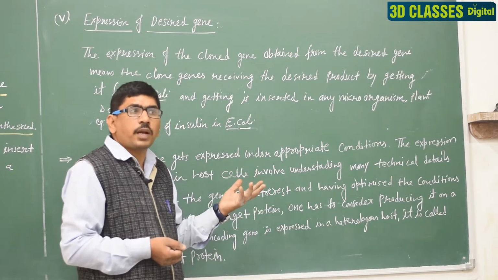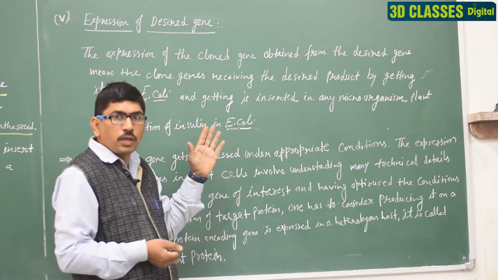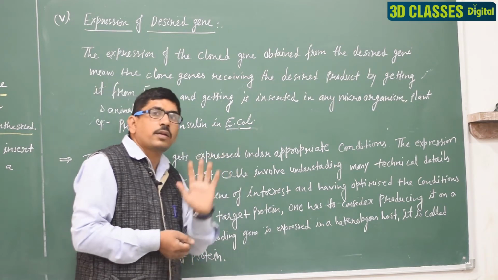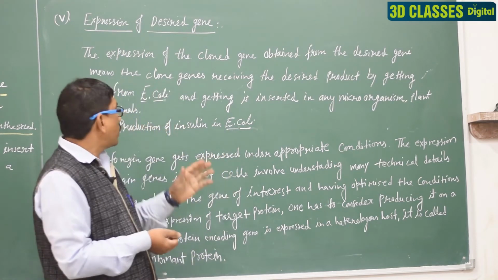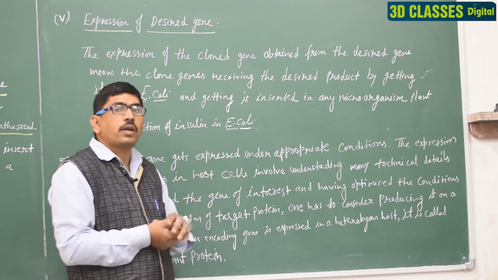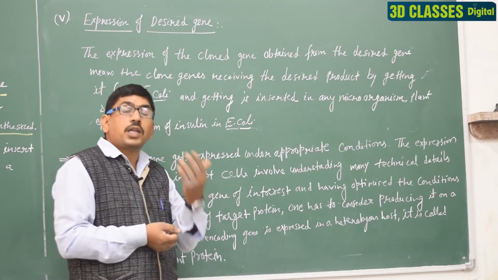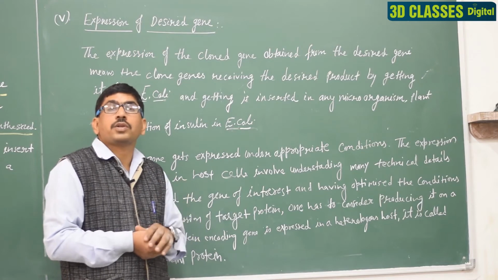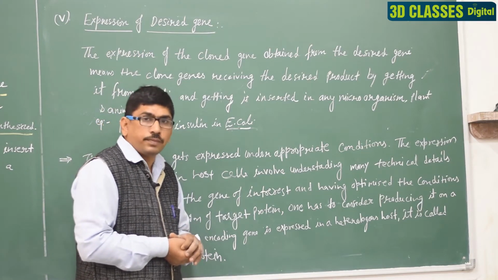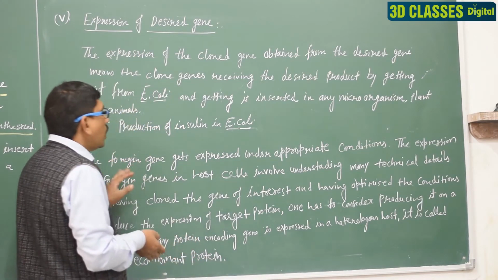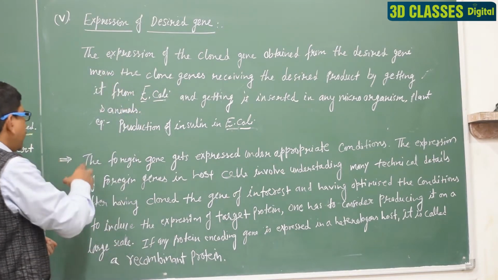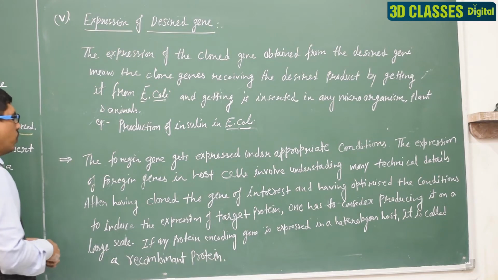Other organisms, plants, animals, we transfer this gene. Clear? For example, the production of insulin in E. coli, we produce that artificial insulin, a man-made insulin, so it is known as humulin. Clear?